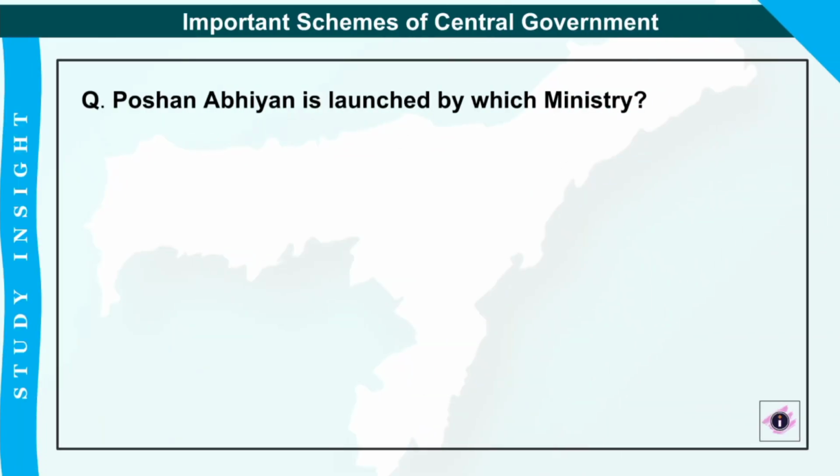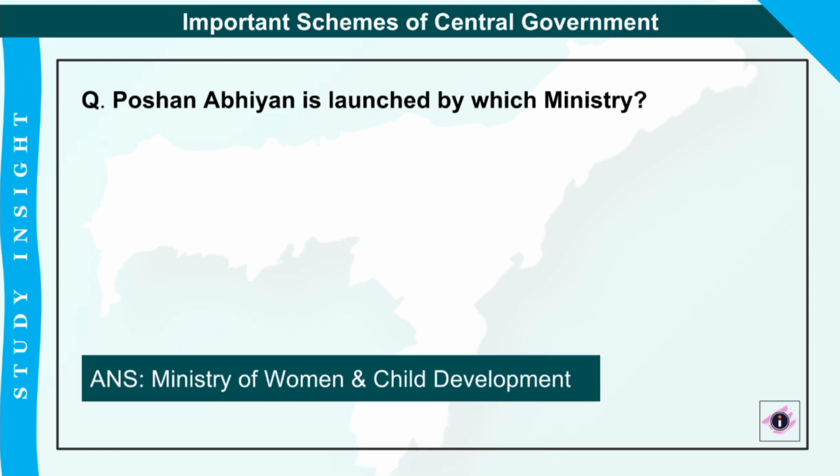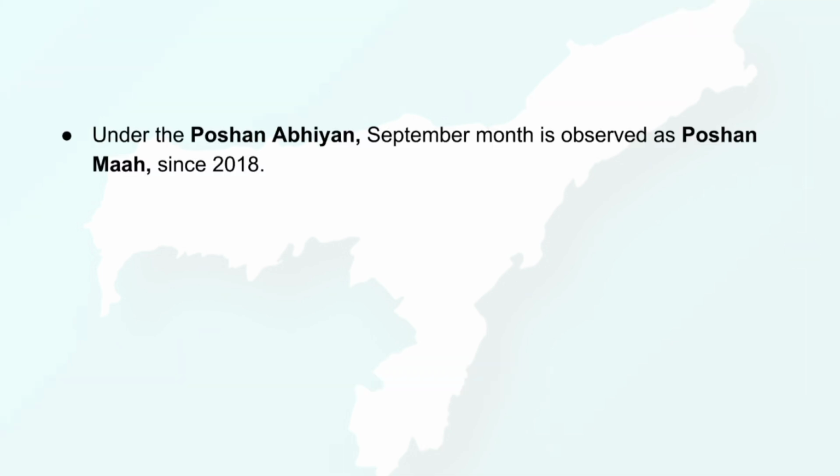Next one is Poshan Abhiyan is launched by which ministry? So again, this is by the Ministry of Women and Child Development. And Smriti Zubin Irani is the current Minister of Women and Child Development. And this Poshan Abhiyan, basically, it was introduced in the year 2018. So from then, every year September month is observed as Poshan Mah.